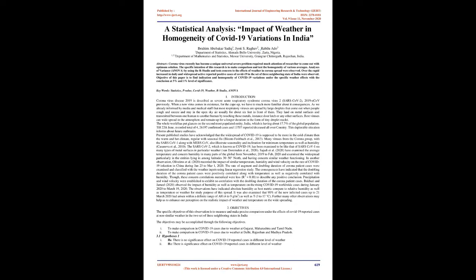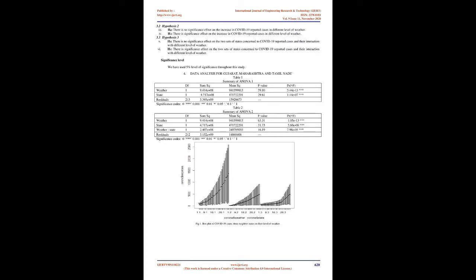Other viruses can spread in the atmosphere and remain for a longer duration in the form of tiny droplet nuclei. The whole world has put its glance on the second most populated country, India, which has about 17.7% of the global population. Till 22nd June, it recorded a total of 426,197 confirmed cases and 13,707 reported deceased all over the country. This deplorable situation informs about future outbreaks.